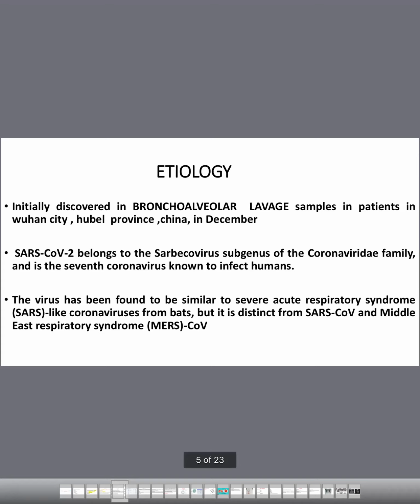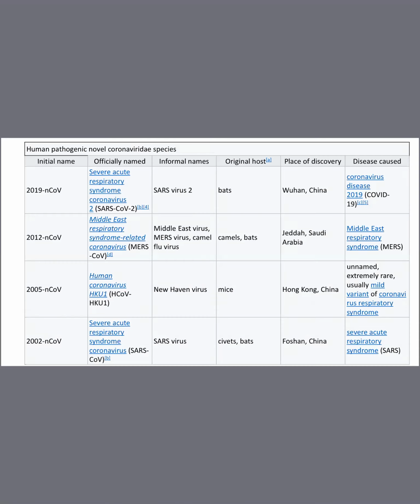The virus has been found to be similar to severe acute respiratory syndrome-like coronaviruses from bats, but it is distinct from SARS-CoV and Middle East respiratory syndrome. What is Middle East respiratory syndrome and what is SARS? We'll discuss that here only.